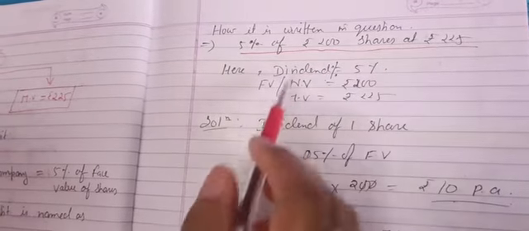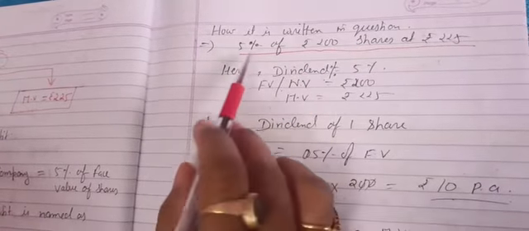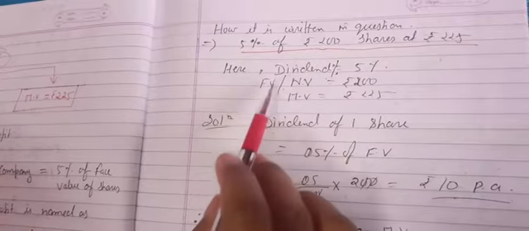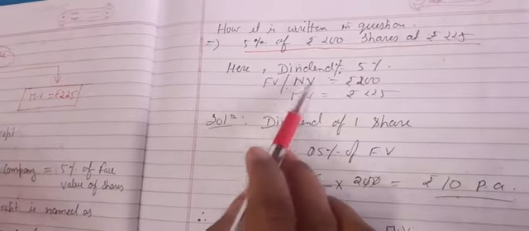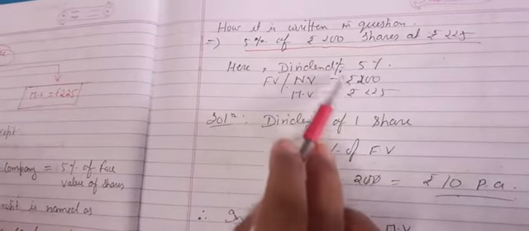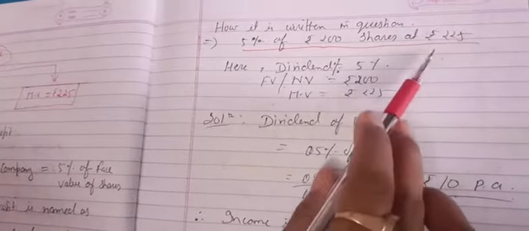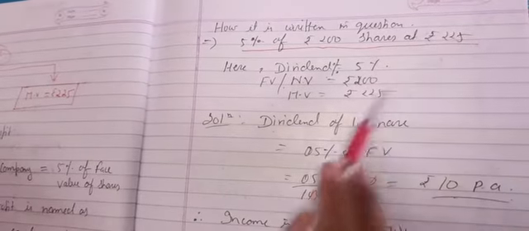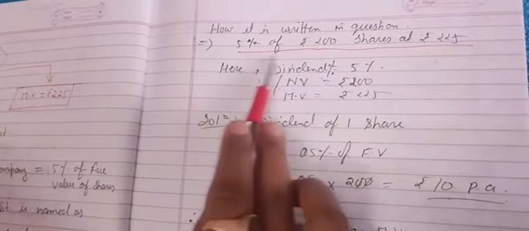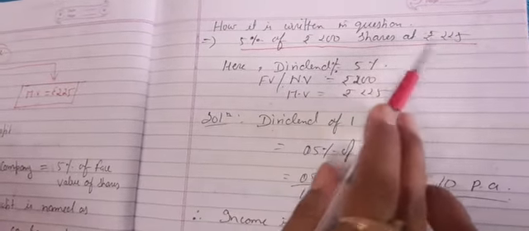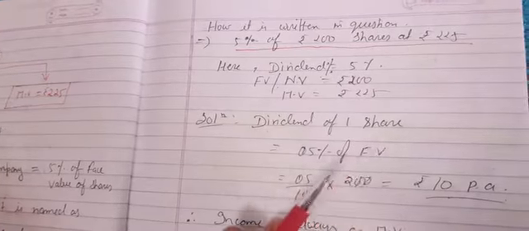So the dividend percent is given, that is 5%, and here FV, face value or nominal value, meaning the original cost of the share, is rupees 200, and at present its market value is rupees 225. With the help of this type of line, we will understand that these things are given.